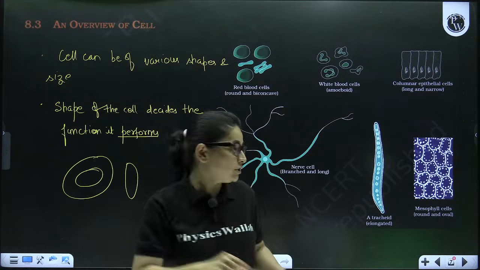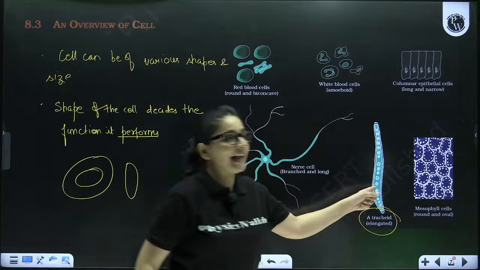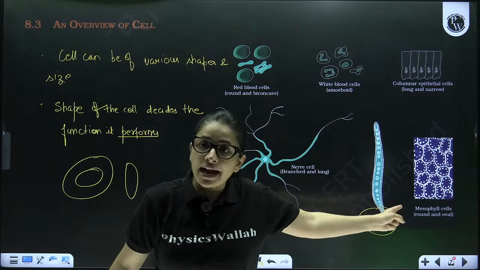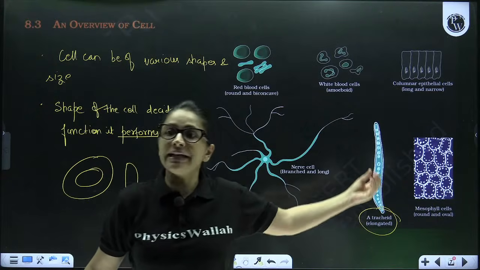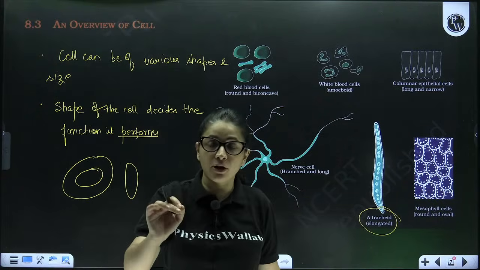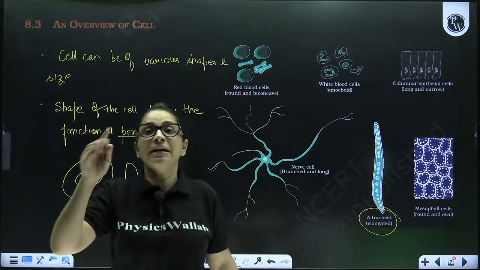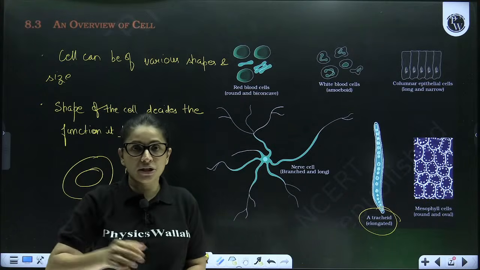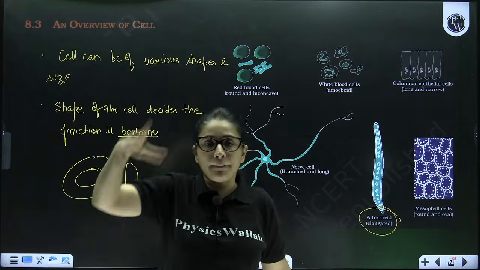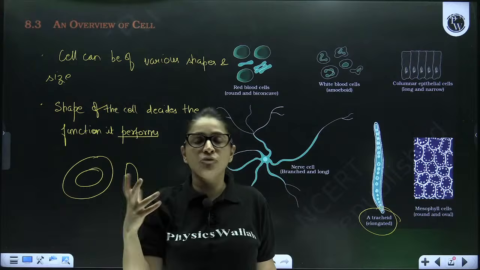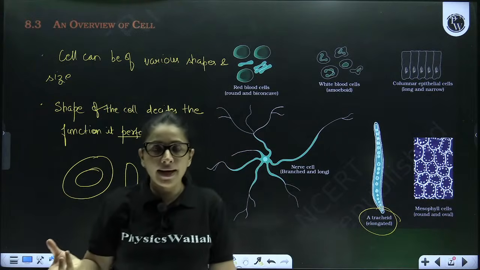Similarly, tracheids, you see this diagram, why are they long elongated pipe-like? They are pipe-like only because their function is to conduct water and minerals. Imagine you have a tank at your home and a motor. How are the pipes laid down? Those PVC pipes, what is their shape? They are long, elongated. Why?